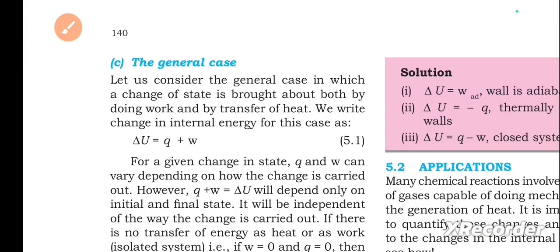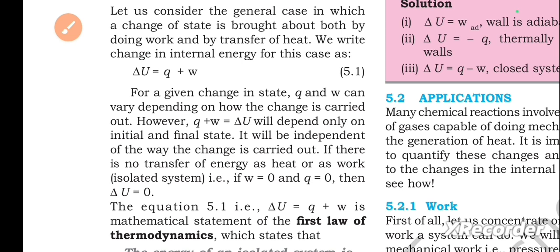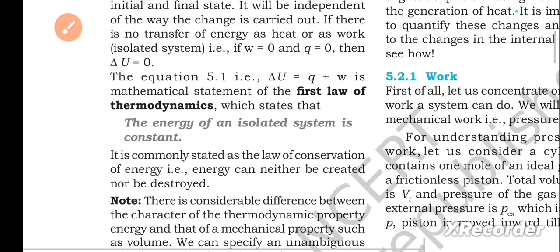C. The general case. Let us consider the general case in which a change of state is brought about both by doing work and by transfer of heat. We write change in internal energy for this case as delta U equals Q plus W. For a given change in state, Q and W can vary depending on how the change is carried out. However, Q plus W equals delta U will depend only on initial and final state. It will be independent of the way the change is carried out. If there is no transfer of energy as heat or as work, isolated system, that is, if W equals 0 and Q equals 0, then delta U equals 0.